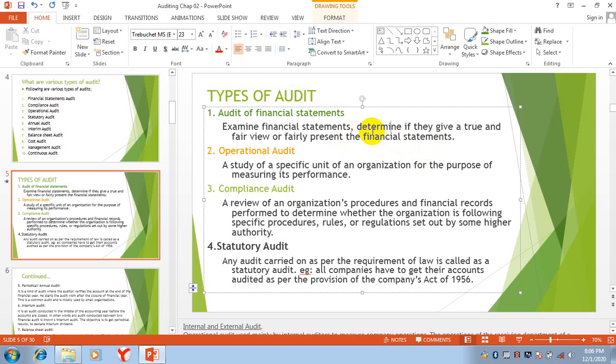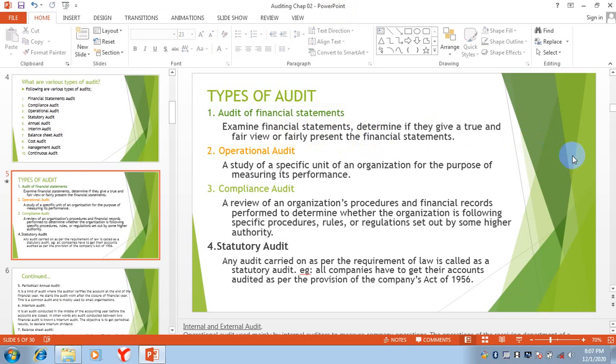So in a financial statements audit, what are we checking? We are checking that it gives a true and fair view and that they are fairly presented or not.